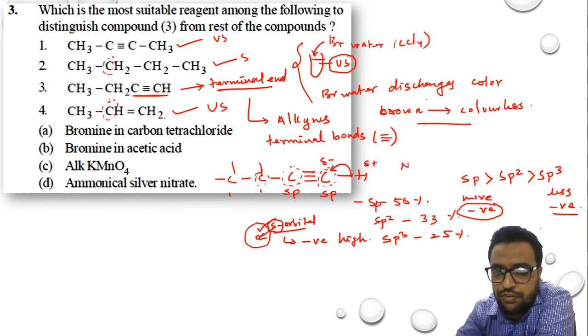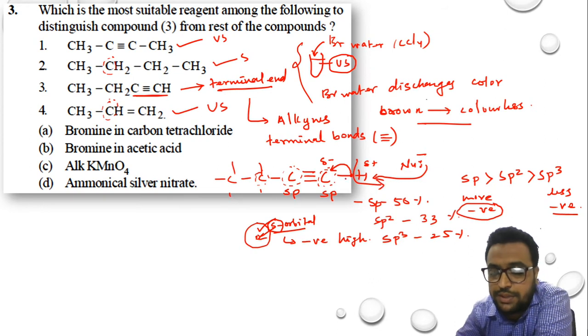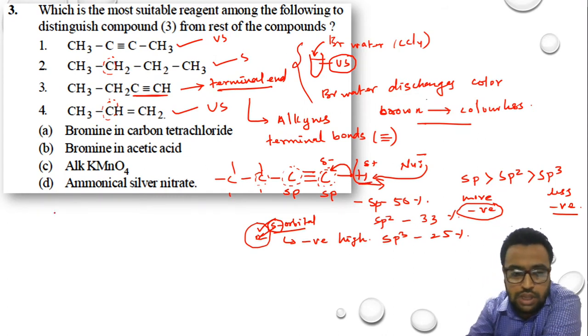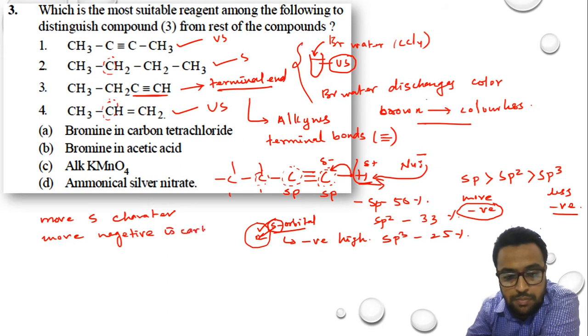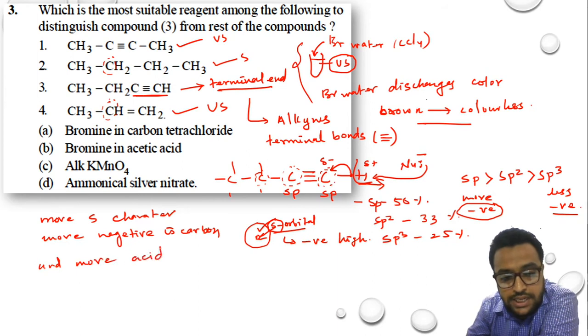As the hydrogen becomes more positive, if any nucleophile comes into the picture, let us assume a nucleophile comes here, then on whom will it attack first? It will attack on the hydrogen atom and it will take away the hydrogen atom. That means the greater the S character, the easier is the donation of the hydrogen atom. I'll write it here. More S character, more negative is carbon, and more acidic is hydrogen.